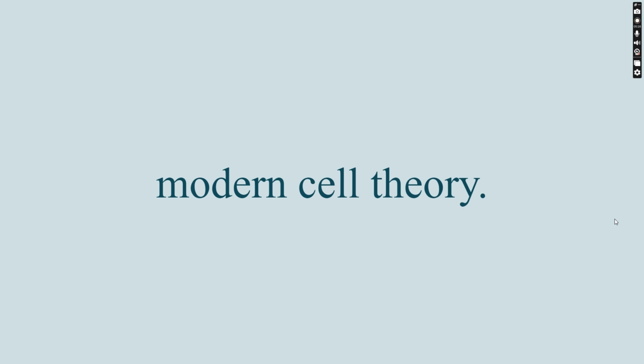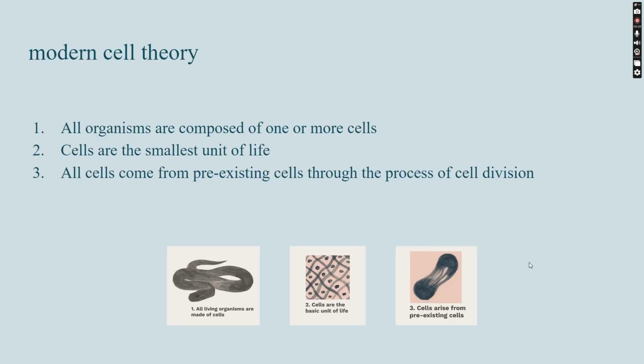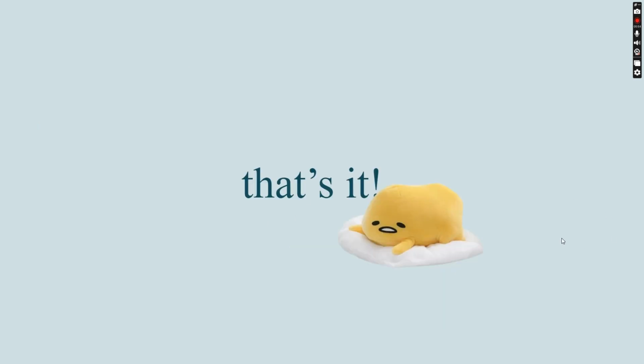And finally, the modern cell theory. Our cell theory now is: one, all organisms are composed of one or more cells. Two, cells are the smallest unit of life and the basic unit of life. Three, all cells come from pre-existing cells through the process of cell division. You can see from these images that is our cell theory now. There's only three things in our cell theory, but that's it.